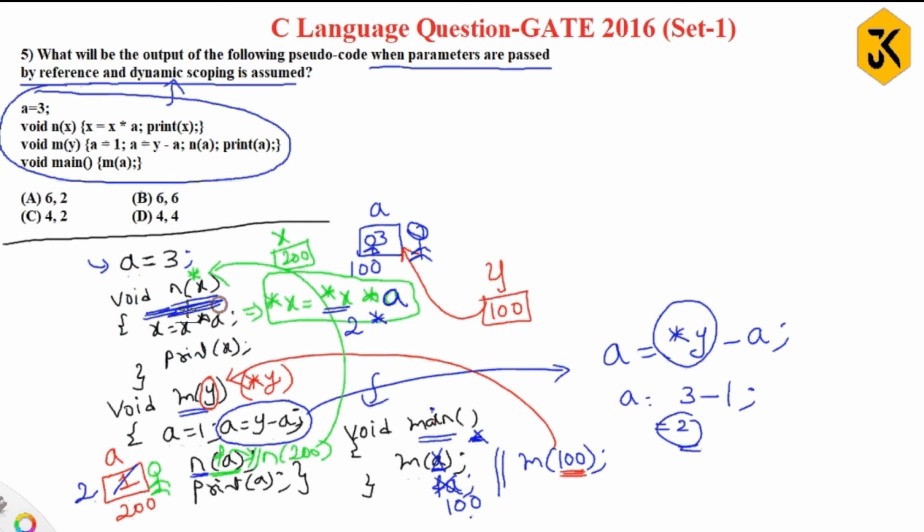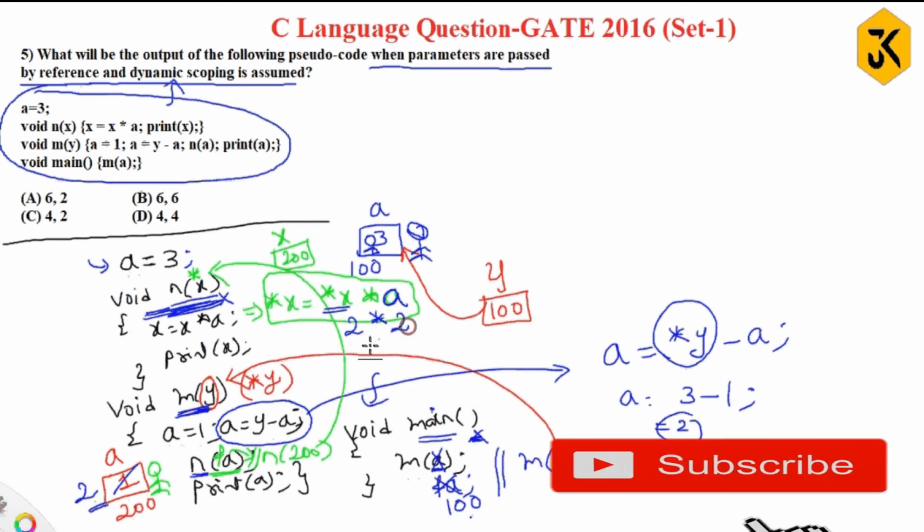Is there any local a variable? There is no local a variable. But here it is going to use dynamic scoping. Dynamic scoping means it is going to use the value which was most recently used for the a variable. This n function is called by the m function, right? In the m function, the recent local a variable is 2.